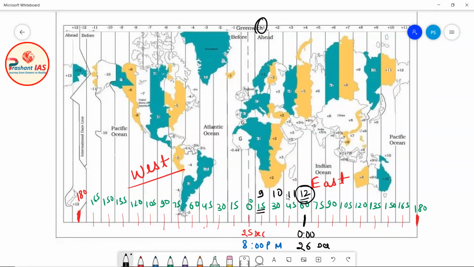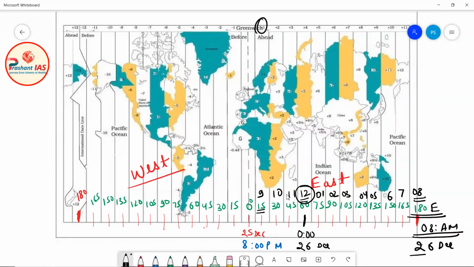Now at 75 degree the time will be 1 a.m., at 90 degree 2 a.m., then 3 a.m., 4 a.m., 5 a.m., 6 a.m., 7 a.m., and then 8 a.m. So at 100 degree east meridian of longitude, the time will be 8 a.m. in the morning, and the date is 26th of December.